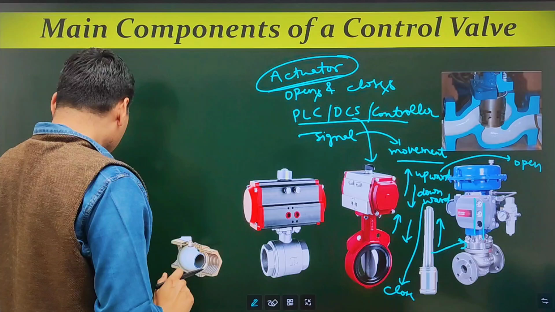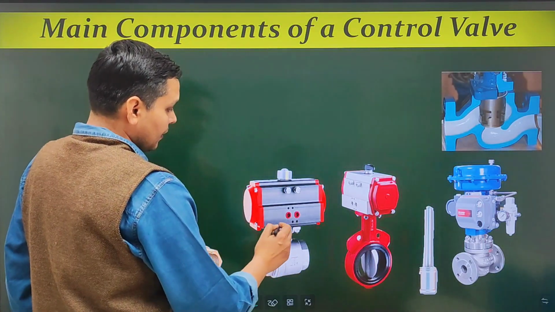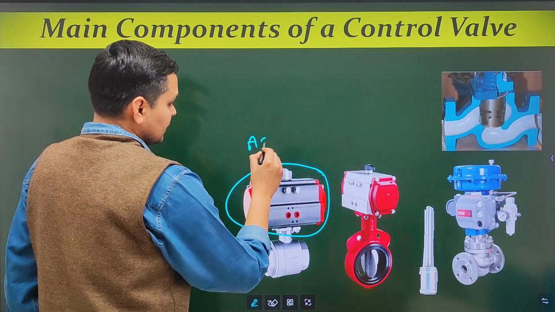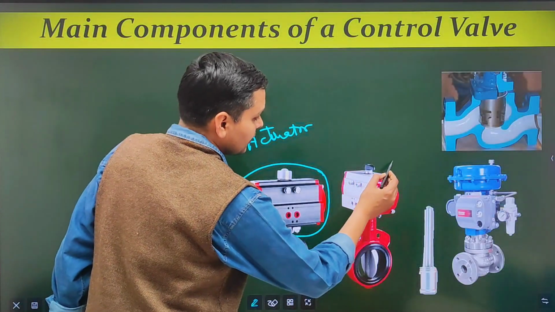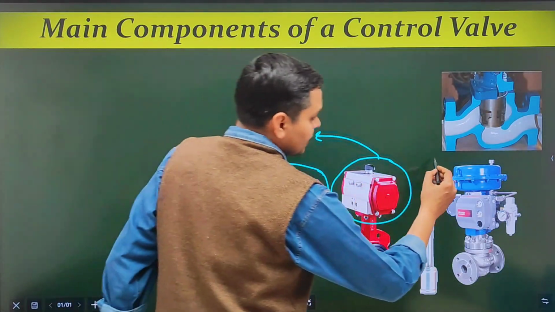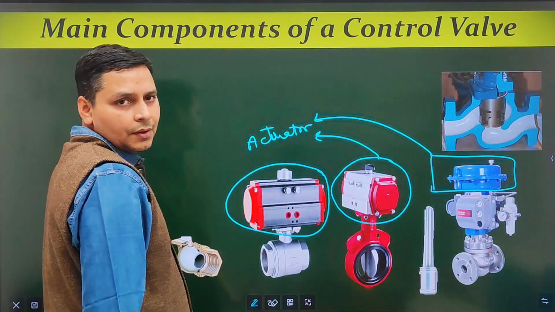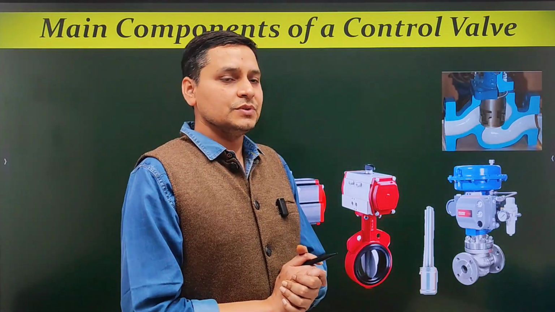Here, if we look at the actuators, this part is known as the actuator. In this control valve, this part is known as the actuator, and in this control valve, this part is known as the actuator. Okay.